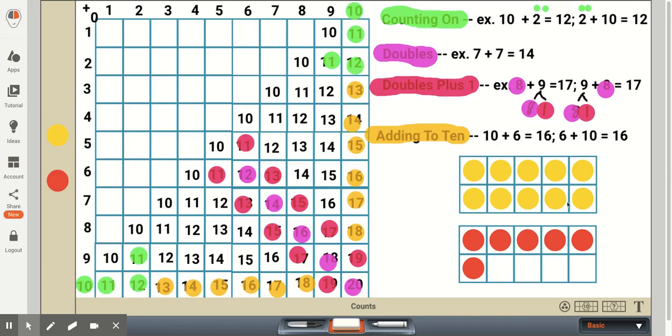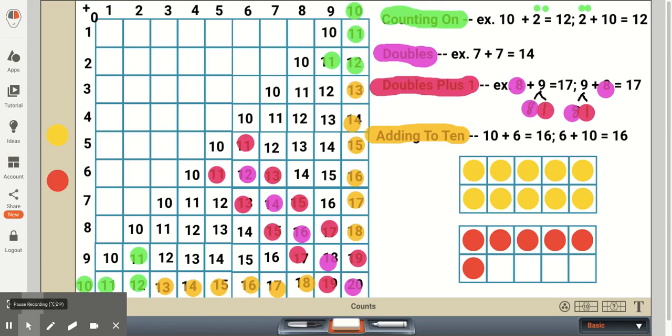They have one full 10 frame. That's the yellow counters. And then for the 6, we have these 6 single red counters. So they can see that they have 1 ten and 6 ones. And that's exactly what we have here. We have our 1 ten and our 6 ones. So students need to recognize that when they're adding 10 plus a single digit number, the 1 stays the same in the tens place, and this single digit stays the same in the ones place.